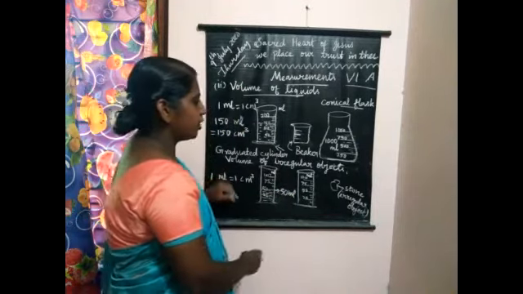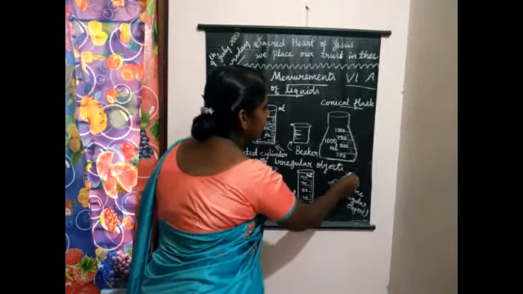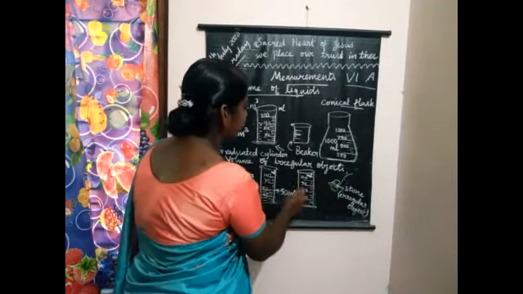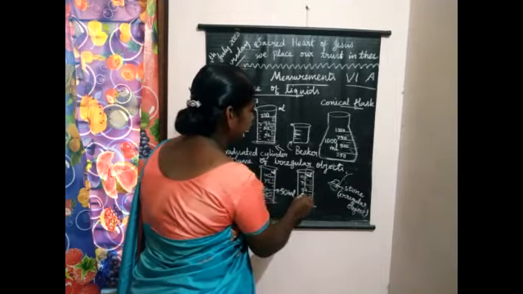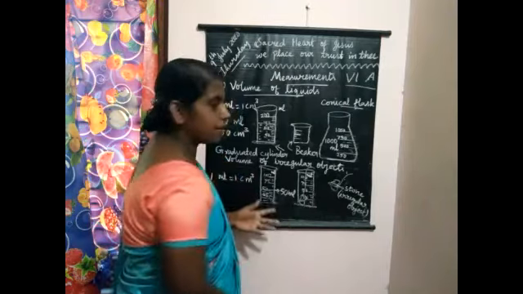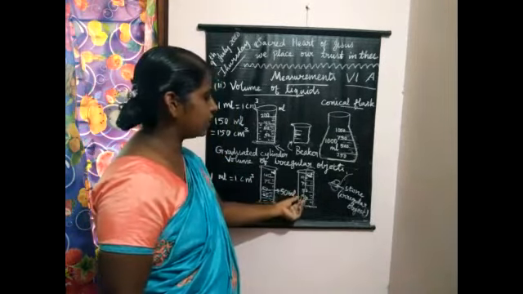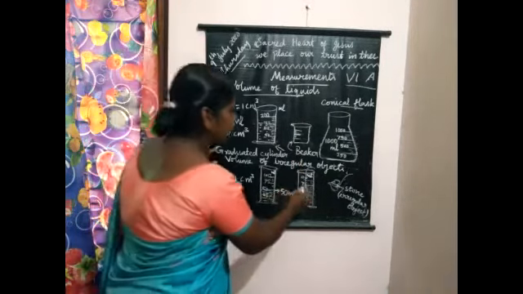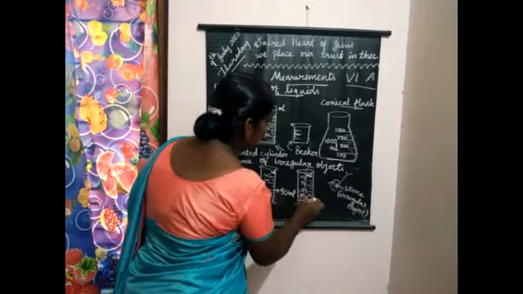Now what I am going to do is I am tying a thread, twine, here, and I am making this to immerse in this graduated cylinder. Let us consider this cylinder now. So this stone is now immersed here. Okay, immersed here, and what will happen? As much as the stone is immersed, that much water will be displaced. Yes, displaced upward.